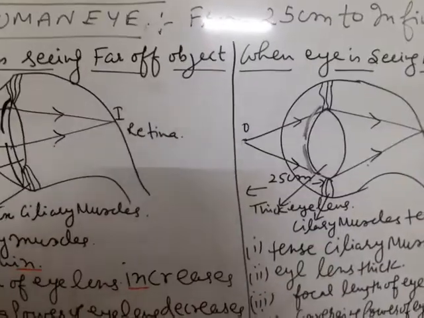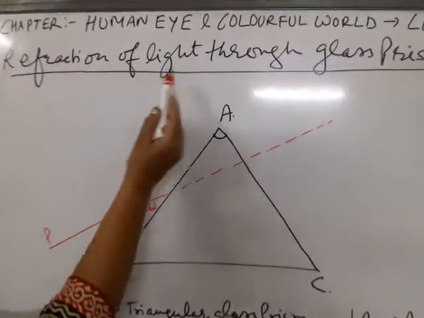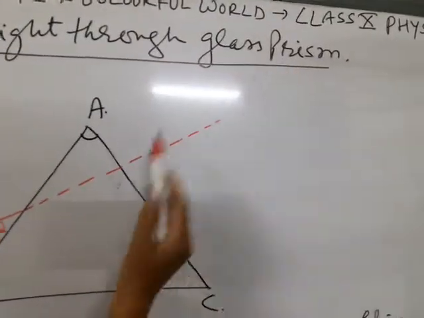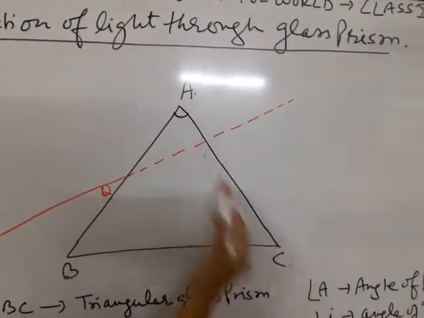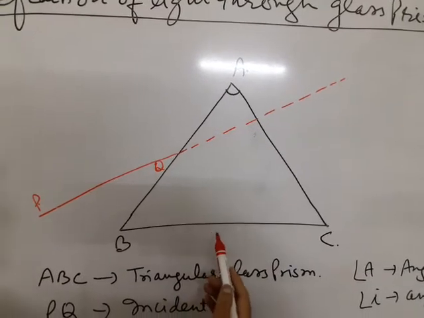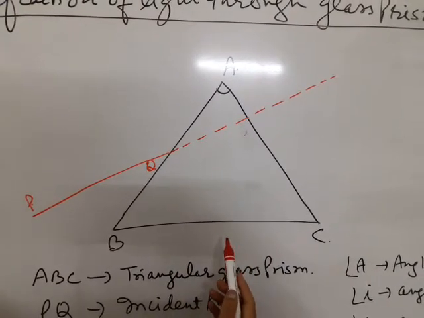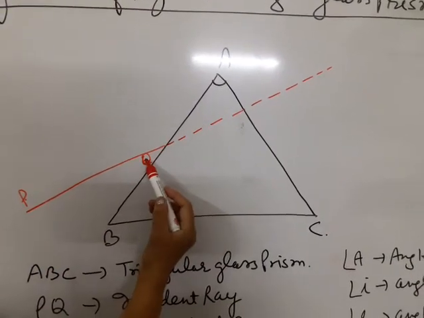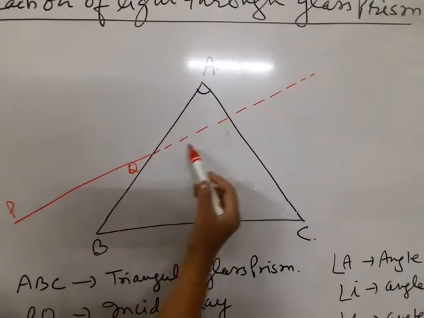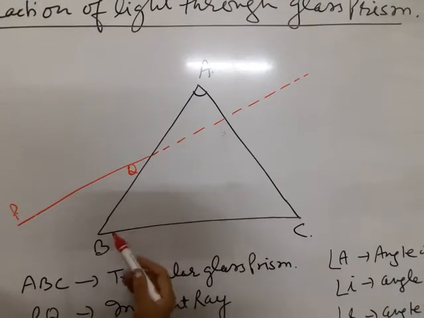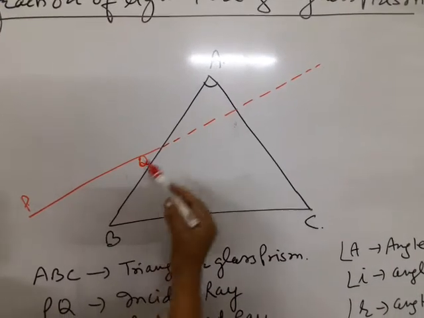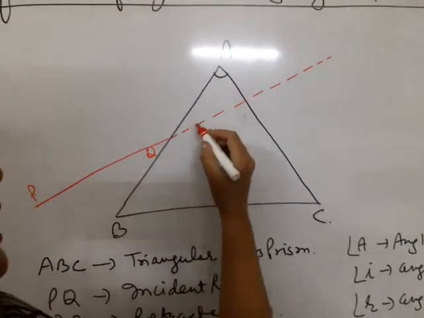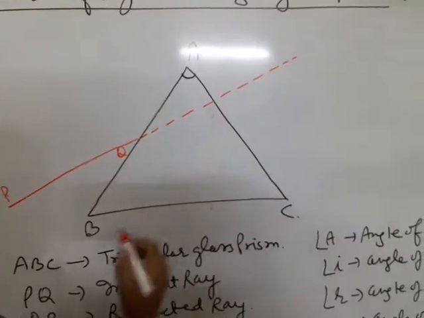Now, refraction of light through glass prism. Prism has two triangular faces and three rectangular faces. Now, an incident ray PQ, when prism is not in between the path of incident ray PQ, the light would have gone straight like this.